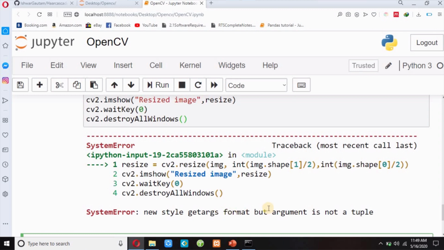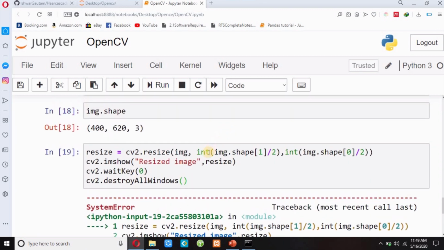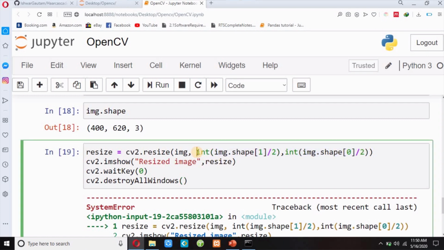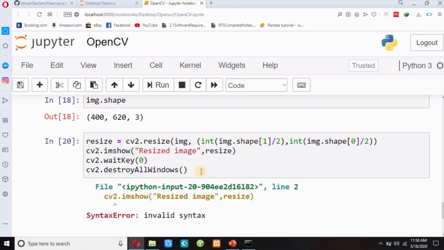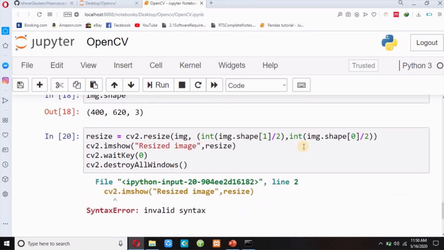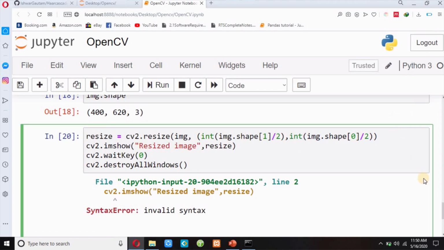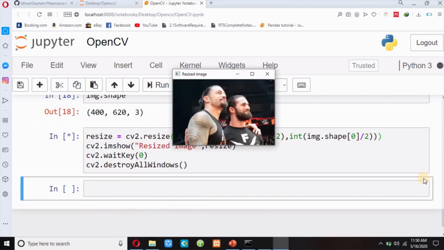The error says the argument is not a tuple, so it is not a tuple. This should be my tuple. Okay, I have to pass parentheses over here and here, because the tuple should be in this form inside parentheses, suppose 2, 3 like this. So I have to write parentheses over here, and then I hope it will work. Shift enter. cv2 dot imshow, I have to pass one more parameter over here, and then shift enter. Okay, so this is my resized image.